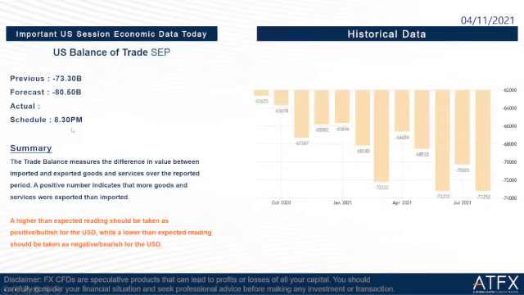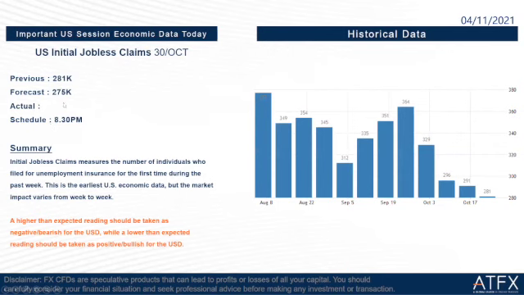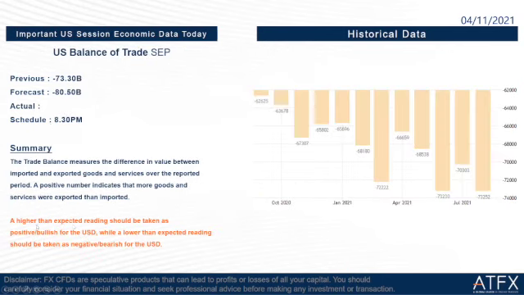Then with the next one, which is the US balance of trade September. The previous is negative 73.3 billion and the forecast is negative 80.5 billion. The schedule is at 8:30 tonight, same as the initial jobless claims. If higher than expected, the reading should be taken as positive for the USD, while a lower than expected reading should be taken as negative for the USD.